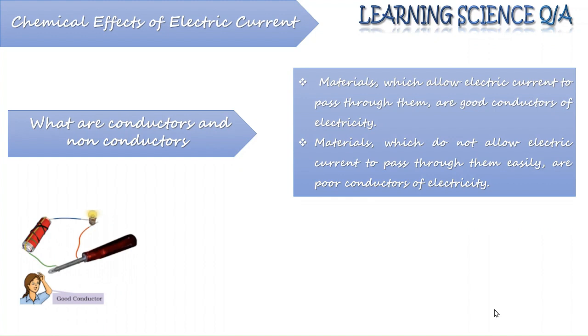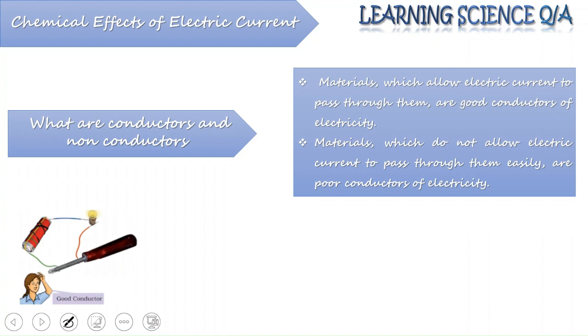we can do a simple experiment by taking just one simple cell. Take a cell, connect it with a bulb that can glow to tell you whether the electricity is getting passed or not, and connect its wire to the conducting material that you want to test.